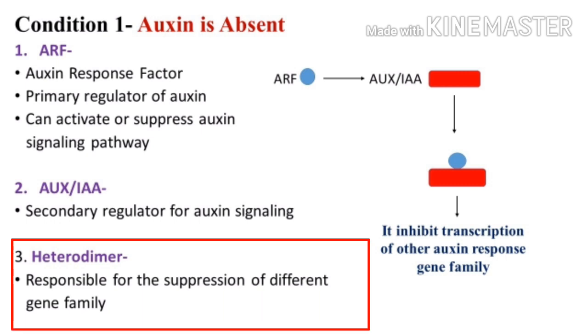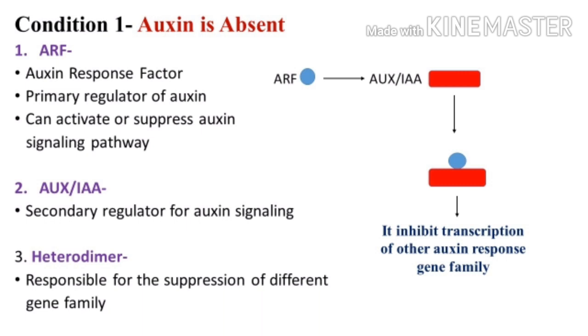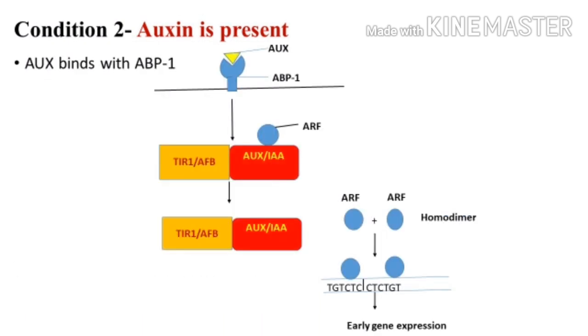Means when these two factors, ARF and AUX/IAA, get dimerized, they form the heterodimer. This will inhibit the transcription of other auxin response gene families, and this is the first condition, when auxin is absent. Now what happens when auxin is present?